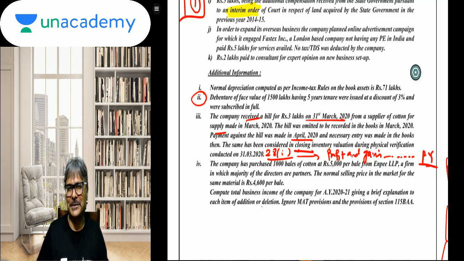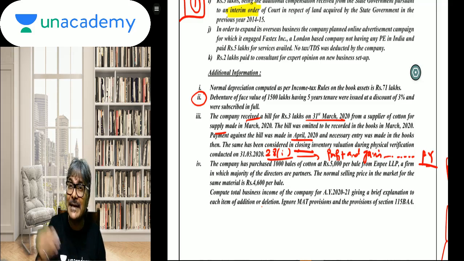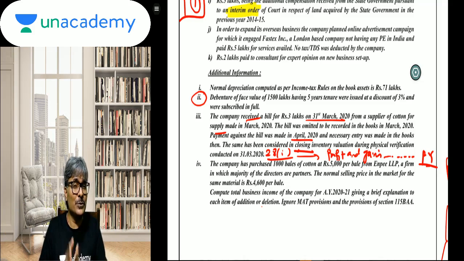Nobody would have understood. Now this is on the previous. Everyone would have added back, but the reasoning part, students, is the game. Although I must say my reasoning is a simple reasoning, students. I've kept it a standardized reasoning. But all my students who are listening to this lecture, you would appreciate the kind of nuances that we have picked up on the concept of the previous year in our initial lecture itself.